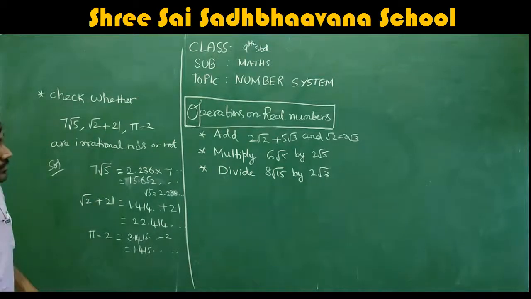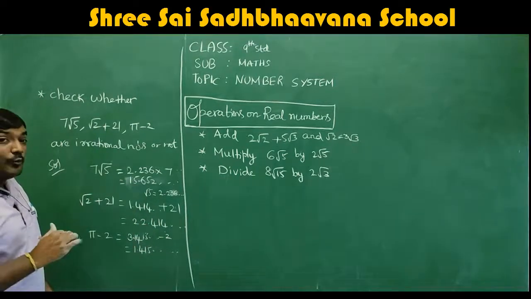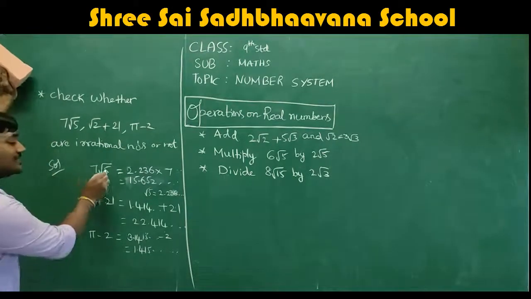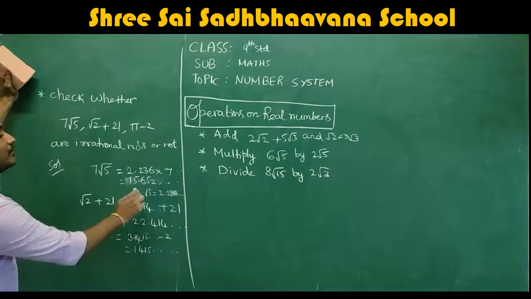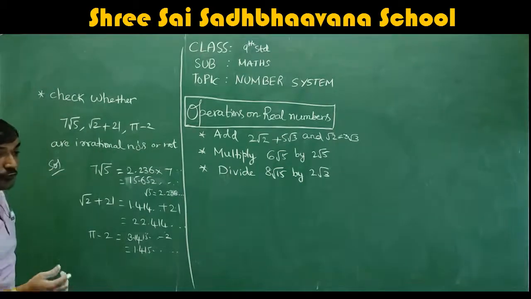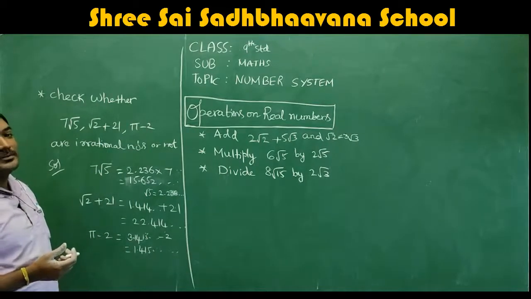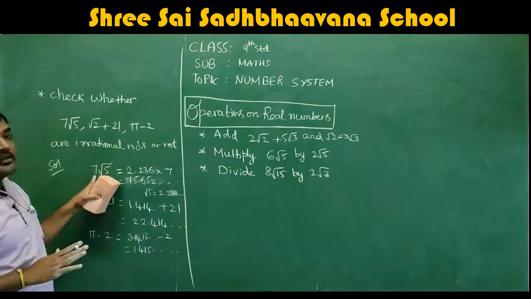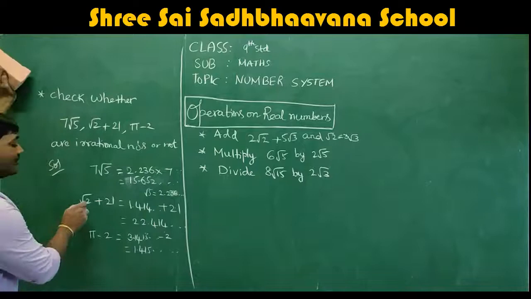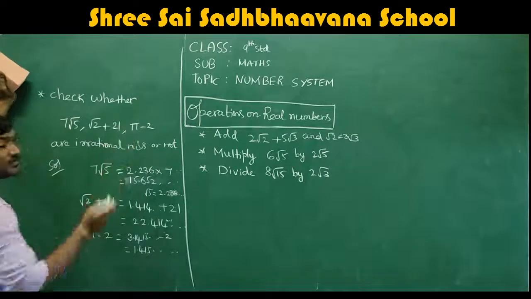That's so we proved. Definitely, by the decimal expansion, we can conclude. And what property you observed in this? An irrational number multiplied with a rational number is also an irrational. See, 7 is a rational number. A rational number multiplied with an irrational number is also an irrational number. And here also, a rational number which is added with an irrational number is also an irrational number.